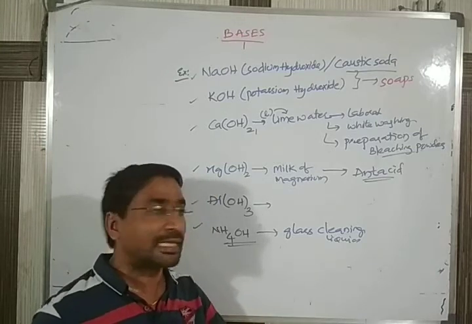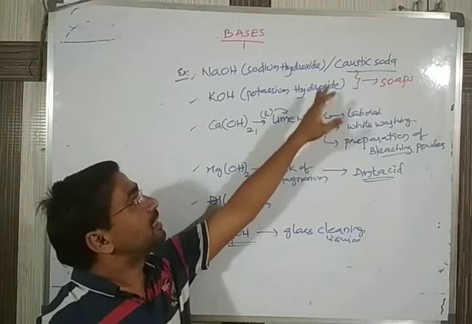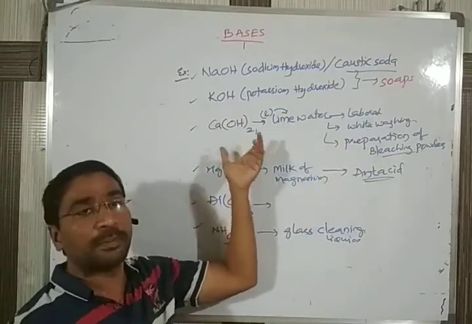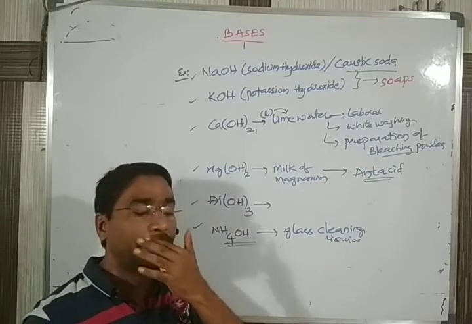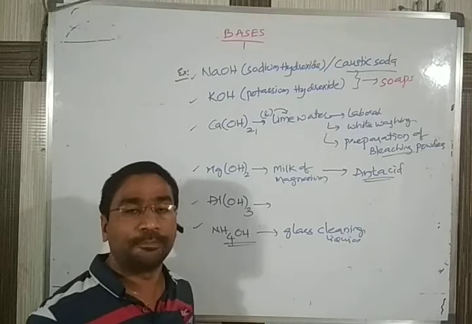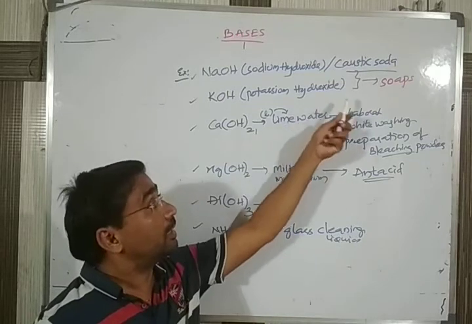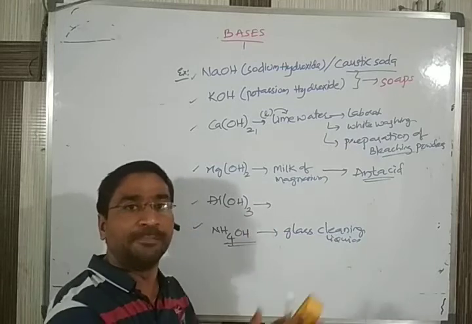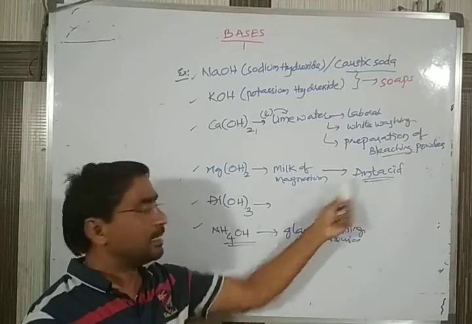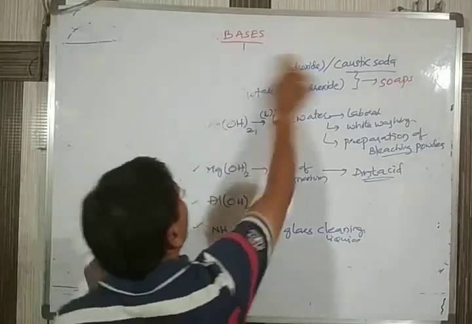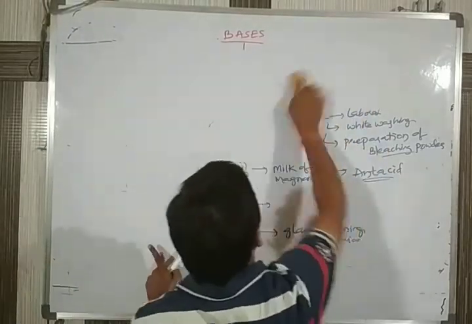this is a substance containing these bases. This is a substance made up of this base. You should have an idea. Whenever we did not study the bases, no problem, but now we are going through this topic. That's why you should remember. At minimum you should be able to recall the topic: here we are using this base, here we are using this base, here we are using this base. So these are the general common uses of the bases.